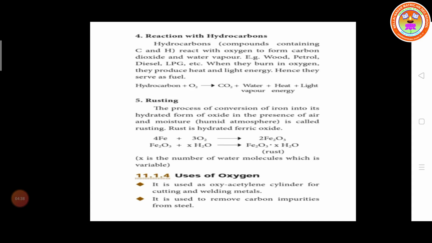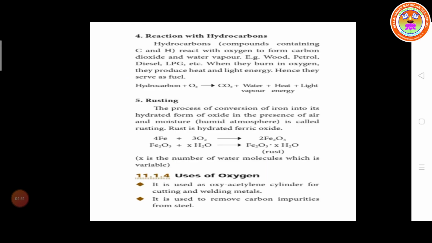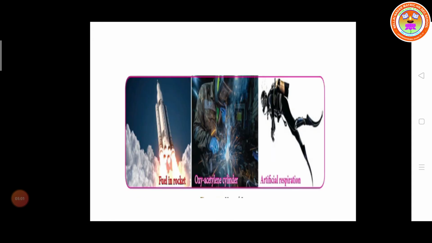So next one is uses of oxygen. It is very important, students. What are the uses of oxygen? It is used in the oxyacetylene cylinder. In the last diagram we have the oxyacetylene cylinder. For cutting and welding metals, we weld the metal by using the oxyacetylene cylinder.